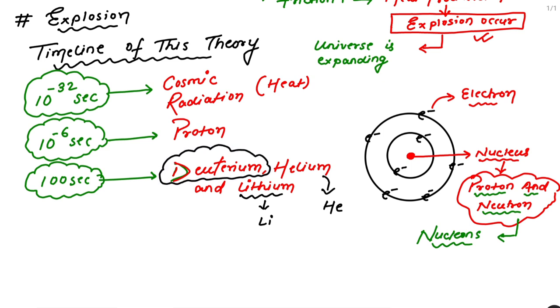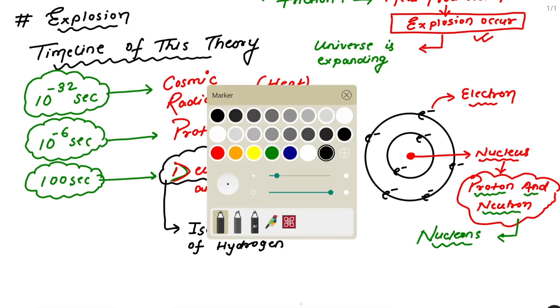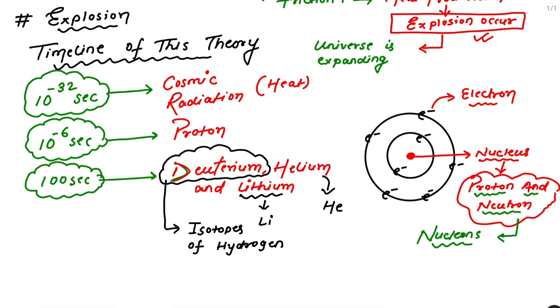Why is it not mentioned? Because deuterium is an isotope of hydrogen. Now what are these isotopes? I am not going to explain isotopes fully, but I will tell you this: there are 3 isotopes of hydrogen.